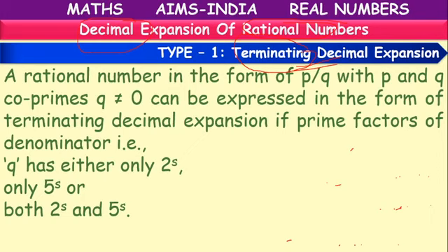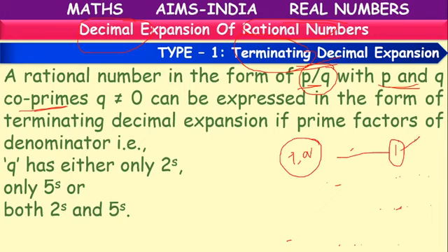That we are going to learn. Suppose we have a rational number p by q, where p and q are co-primes, meaning they have only one common factor, that is 1. There is no other common factor other than 1 for p and q. So they are called co-primes or relatively prime. And q is not equal to 0, the denominator is not equal to 0.